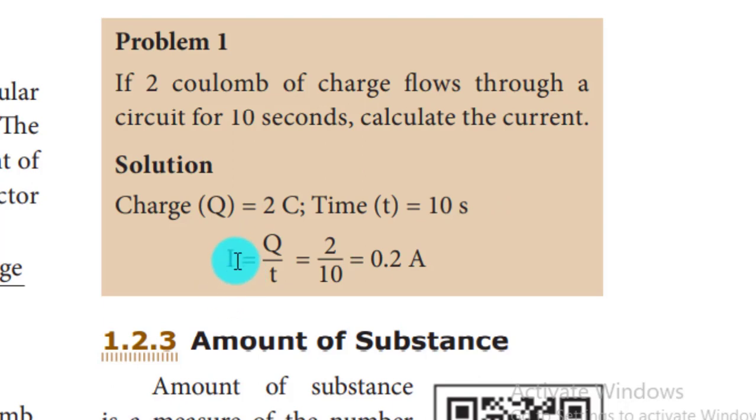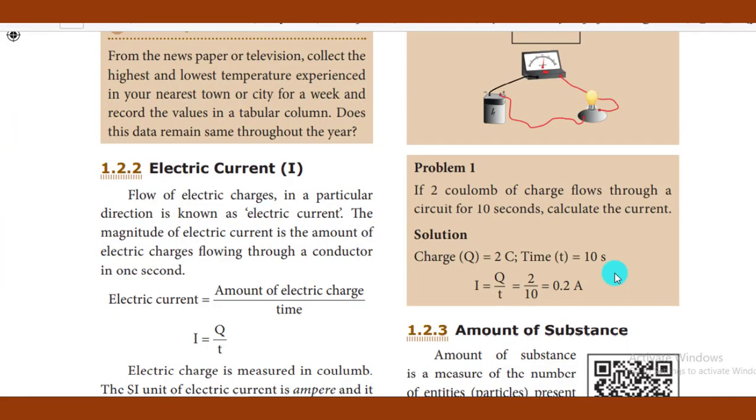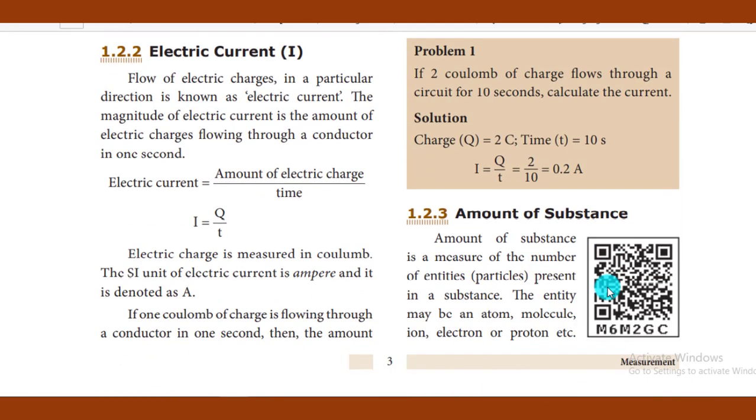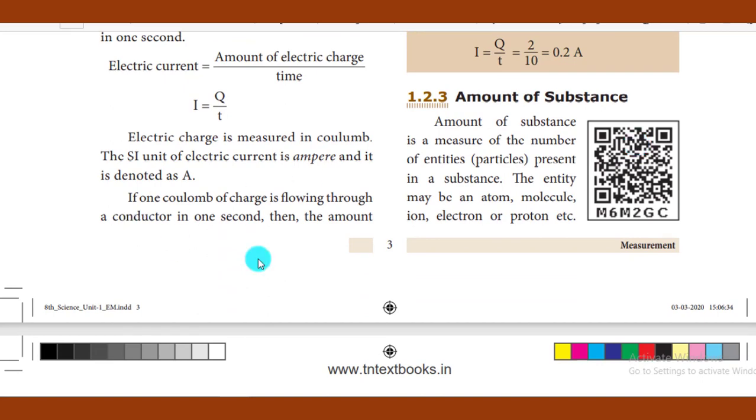Calculate the current. We know Q is equal to IT, so I is equal to Q by T. Substitute for Q, substitute for time: 2 by 10 is equal to 0.2 ampere. You should not skip the problems. Problems are very important when you consider the electric current and electricity lesson. Okay, try it by yourself. Those problems are very easy. You can try. Now let us come to the other part, that is the amount of substance.